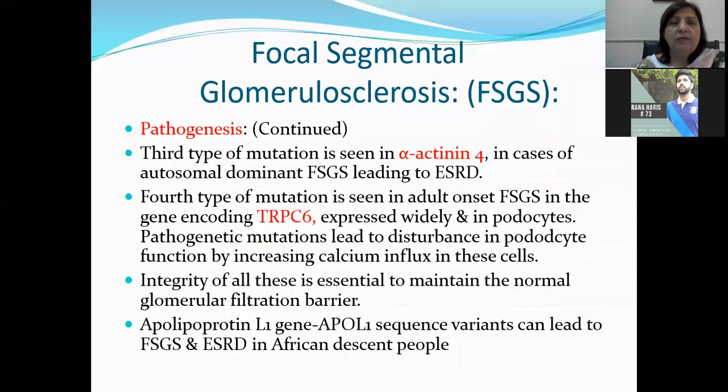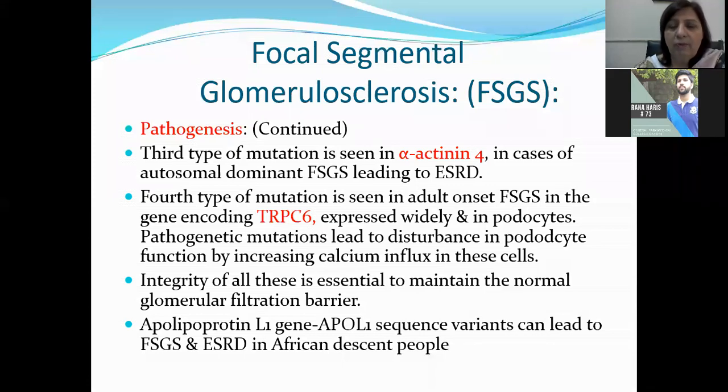A third type of mutation can be seen in alpha-actinin 4 in the case of autosomal dominant FSGS, leading to end-stage renal disease. This is the defect in alpha-actinin 4. Then a fourth mutation can be present in the TRPC6 gene, which is expressed widely in podocytes, where the genetic mutations lead to disturbances in podocyte function by increasing calcium influx in these cells.